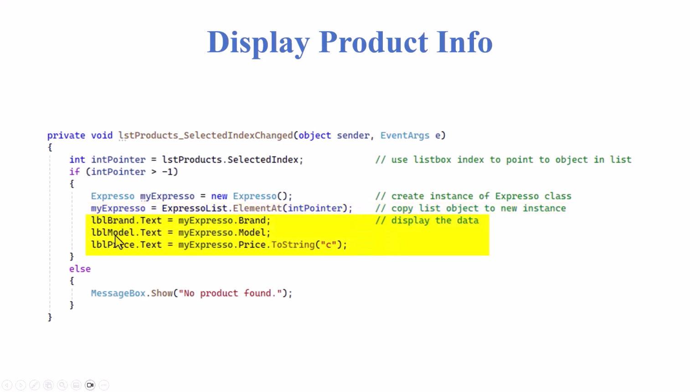The brand, model, and price can all be placed in our text box or into our label, and we'll convert the price to a currency value right here by taking that price and storing it as a currency, and out it goes. So that's a little bit simplified, I think, based on the list box.